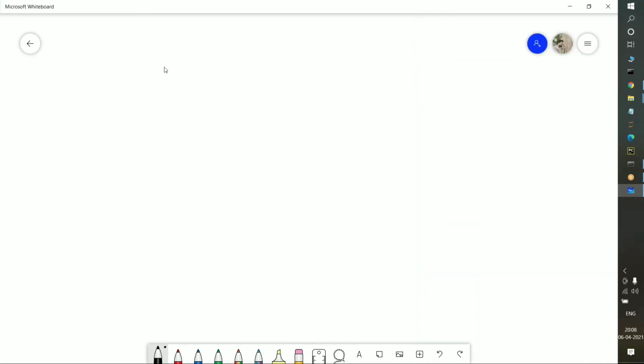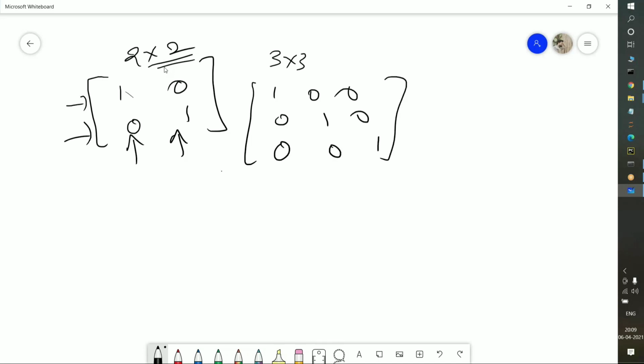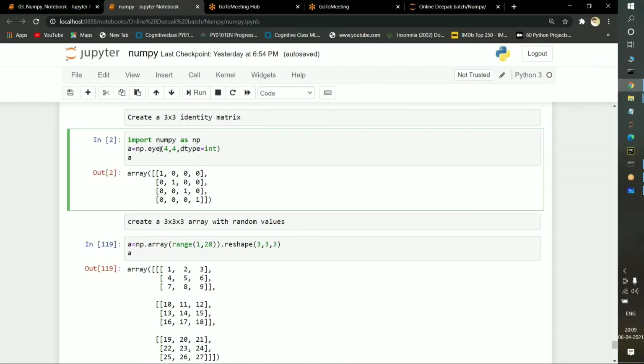An identity matrix is nothing but, suppose I take a 2 by 2 array: 1, 0, 0, 1. 2 rows are there, 2 columns are there. This is known as an identity matrix. If I pass 3 by 3: 1, 0, 0, 0, 1, 0, and 0, 0, 1. 3 rows are there, 3 columns are there. The diagonal is completely filled with the value 1. So for finding out the identity matrix, we are going to use the eye function.